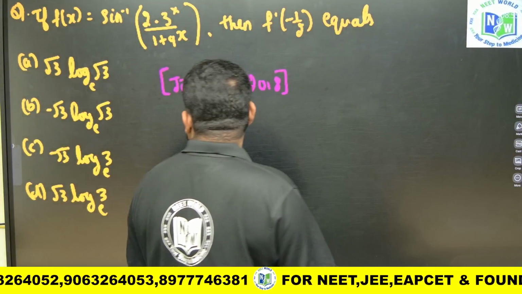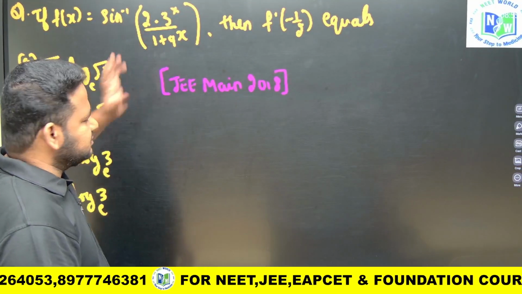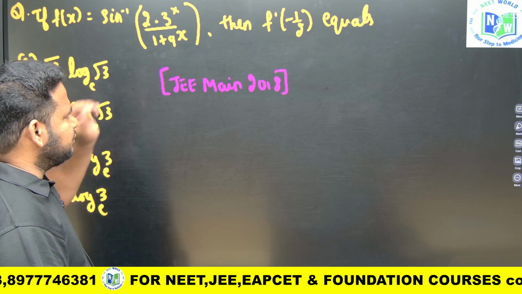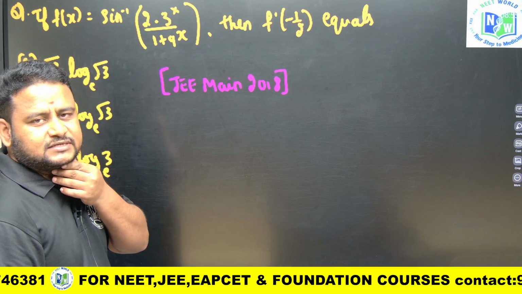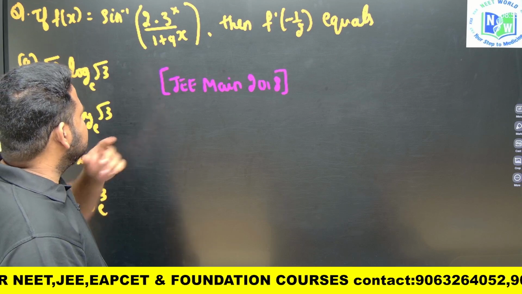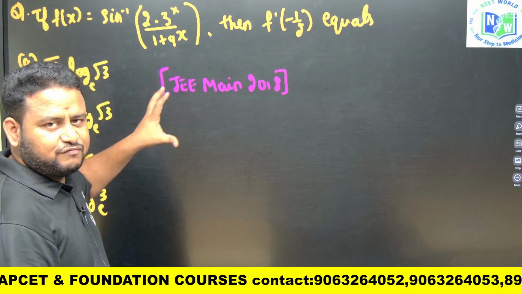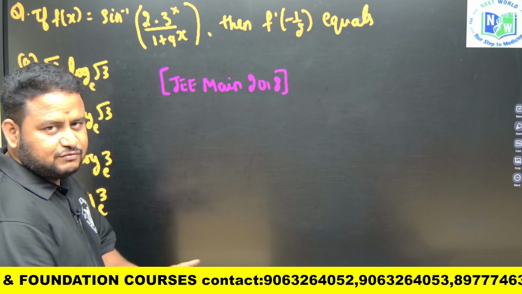Next one. So let us see this question. f of x is equal to sin inverse of this much is given. So here you have to understand that we have to use some trigonometric substitution. What will you substitute? Whenever 3 power x is given, and sin inverse of something is given, first of all we have to get the value of f of x in simple terms. So directly we should not differentiate this.